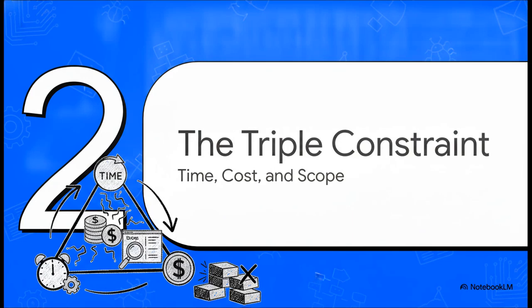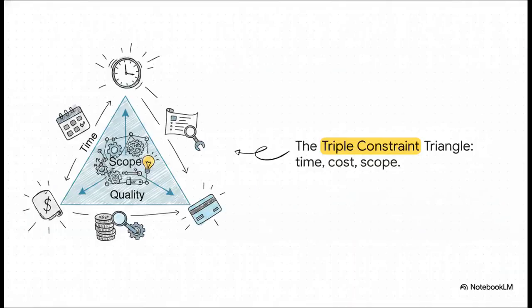Okay, let's dive into this. Section 2, the triple constraint triangle. So the project manager's eternal dilemma is perfectly visualized here. We have time, cost, and scope literally pulling at the three corners, with quality caught right in the middle, holding on for dear life. The crucial point to remember here is that you absolutely cannot change just one of these factors in isolation. No way.